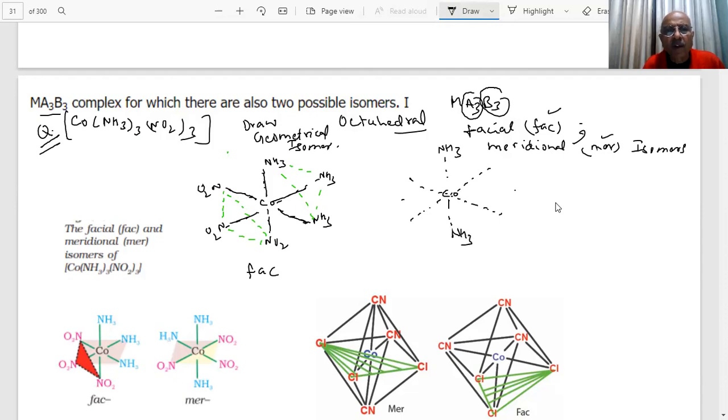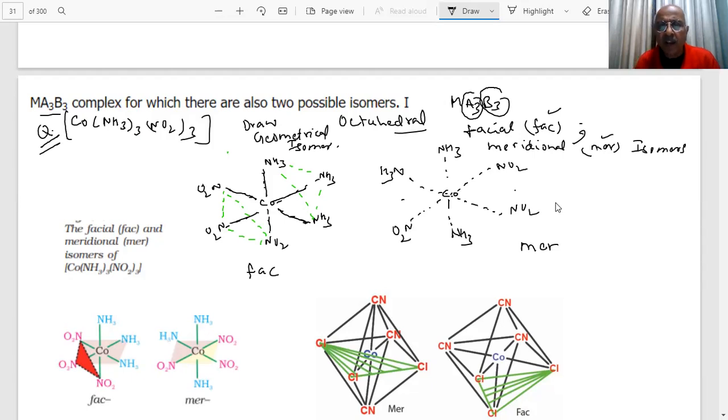Now I will remove this NO2 and put it on the other side. Remove any of these. Then what happens? This I have shifted here, and this I am moving to the other side. Now, how many NO2? 3. Join. This is called the MER isomer. So we have to draw only 2.